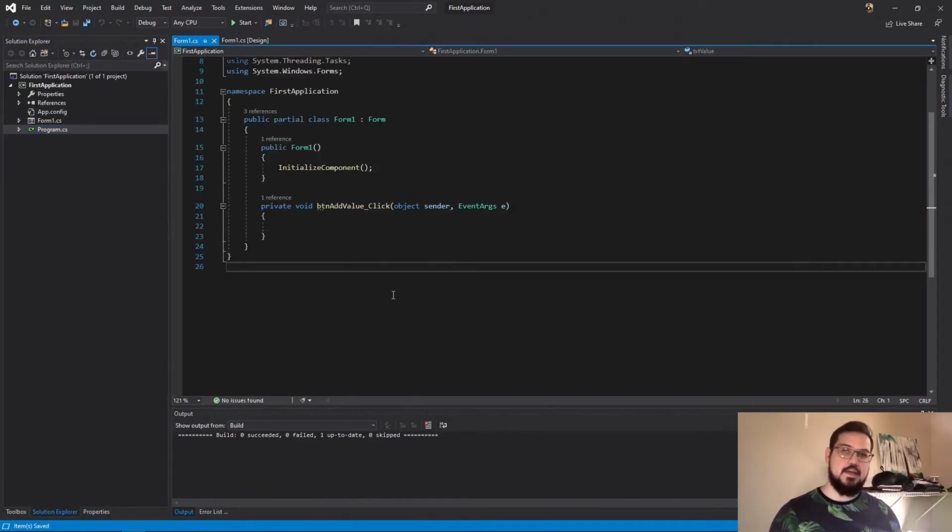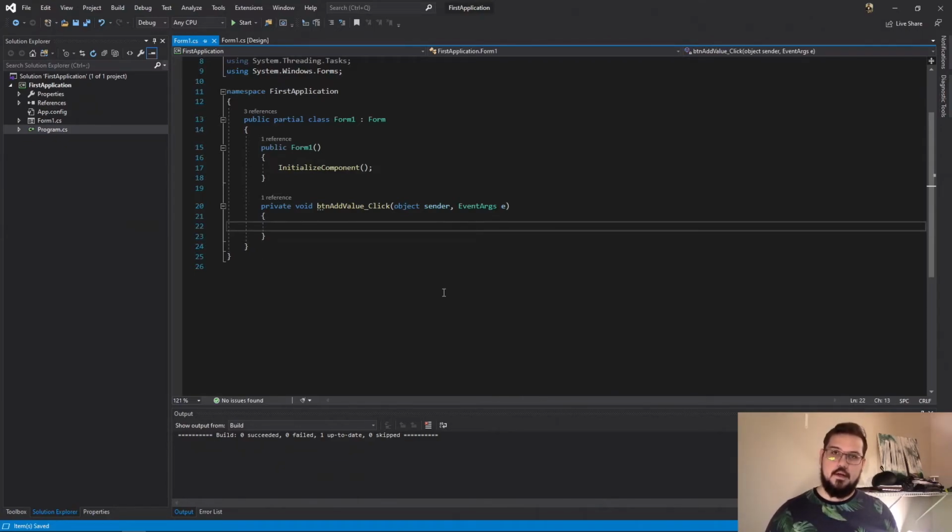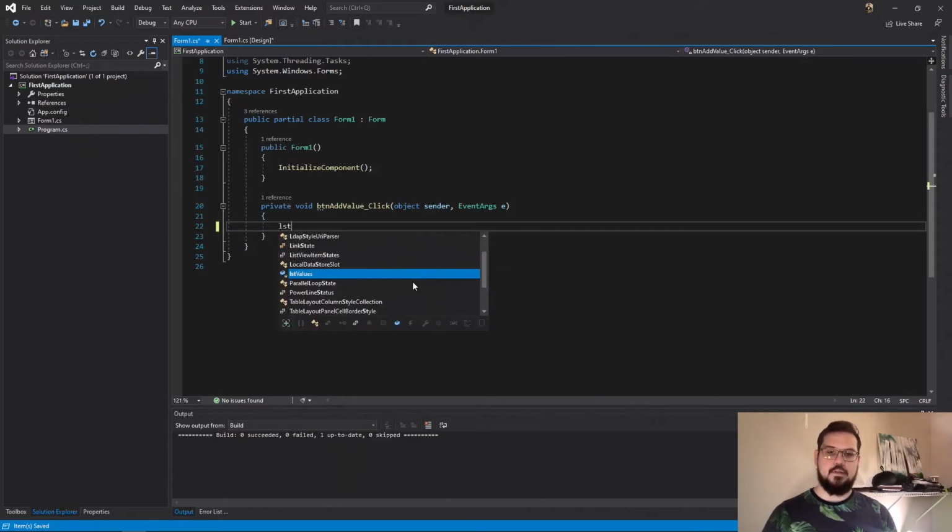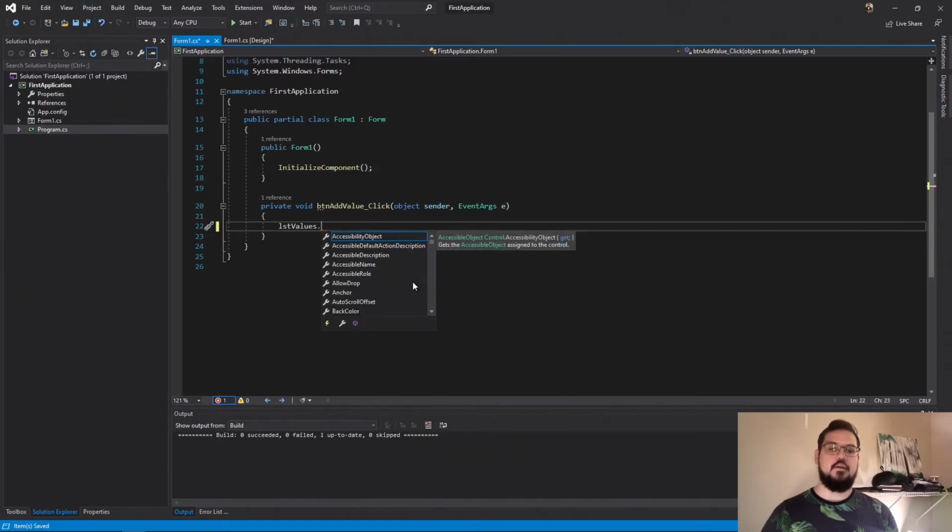Code behind refers to the actual hard code, not the visual editor, and this is where you will be doing all of your programming. I'm not going to get into the details of what I'm about to write, but just know that this is a basic application that's going to take user input from the text box and add it to that list box that we added below. So on our button add value click event, so when button add value is clicked, we're going to type in the name of our list box, list values, dot operator.